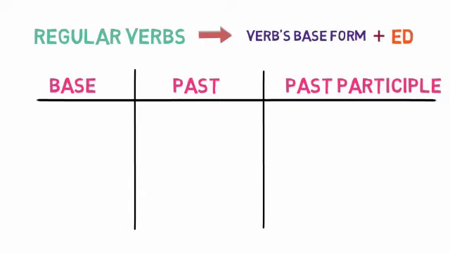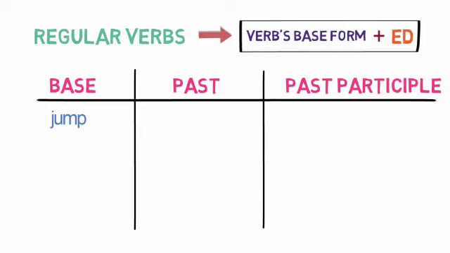Let's now understand how regular verbs are formed. Most regular verbs are formed by adding ed to the base form of the verb. Let's look into some examples. Let's look at the verb jump. We add ed, so jump becomes jumped in past form and again jumped in past participle form.